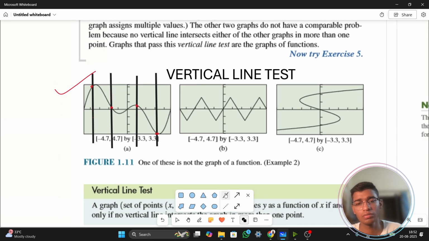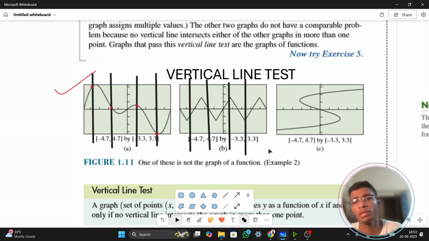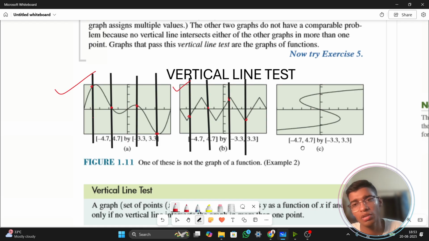Okay, I should draw this one, then another two, then another three. See, vertical line means a vertical line. So just draw vertical lines and see. You can even see without drawing. I'm just drawing it so that you see, because it's the first time for you. So this is cutting my graph at one point, this is cutting my graph at one point, this is cutting at one point, this is cutting at one point. So this is also passing the vertical line test. This means this is also a function. So A and B are functions.